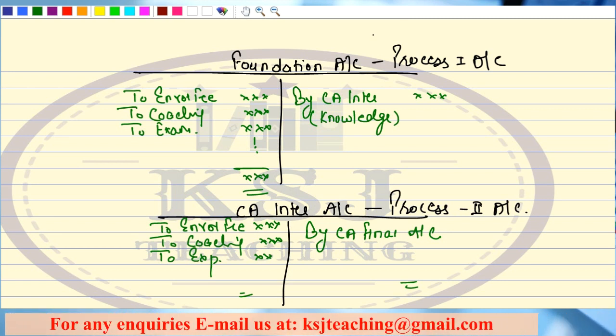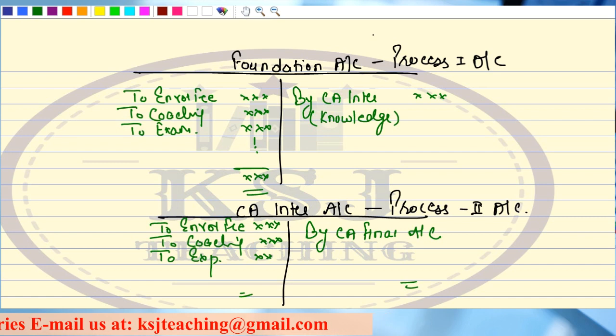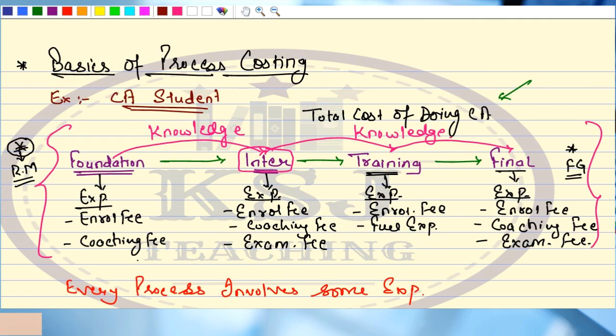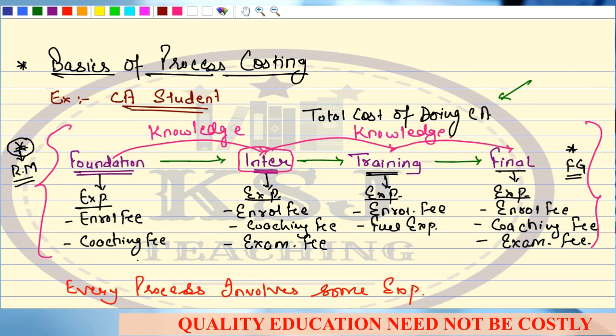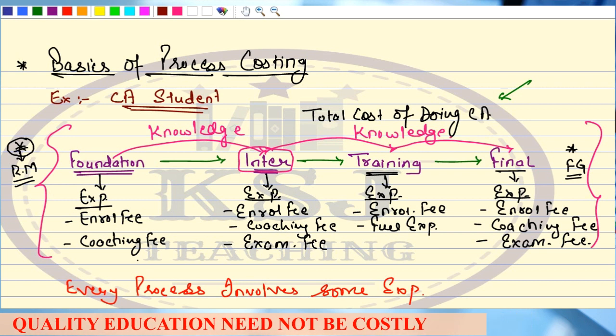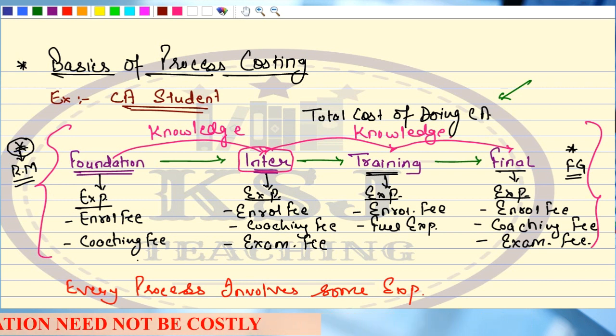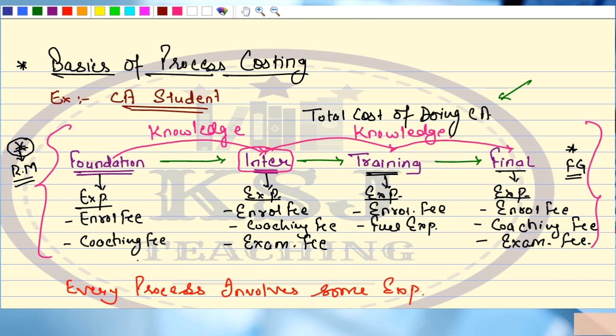There is a proper format that you have to follow in preparing the process accounts, and we will do one practical question also, right? The practical questions are available on our Android mobile app, so you can get the file from there. If you are subscribing to our study material, buying it from our website, then do write an email to us at ksjteaching@gmail.com with the receipt, saying sir, we have paid for the study material, please provide us the YouTube questions. We'll send you the PDF file. Don't worry about it, right? And if you want only the PDF file, you can get it from the mobile app. As simple as that. Clear?